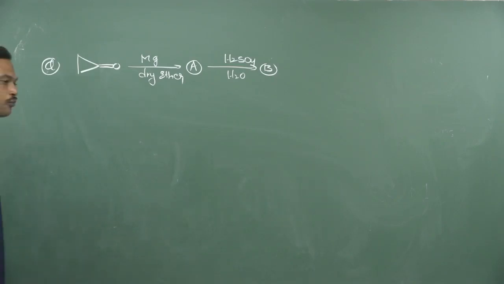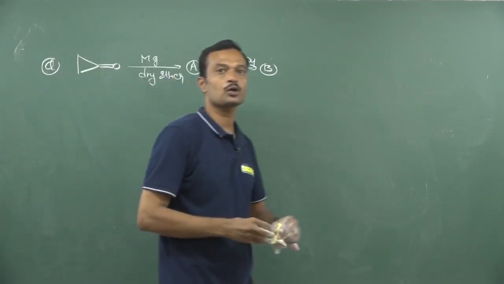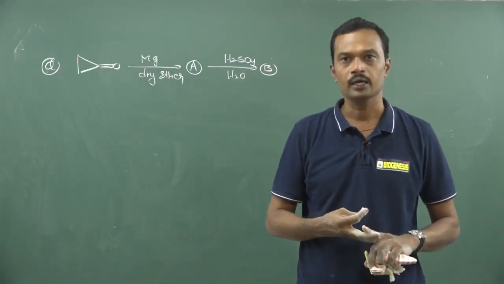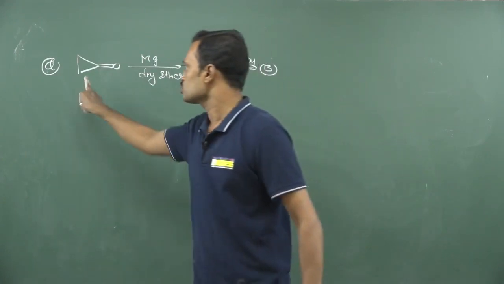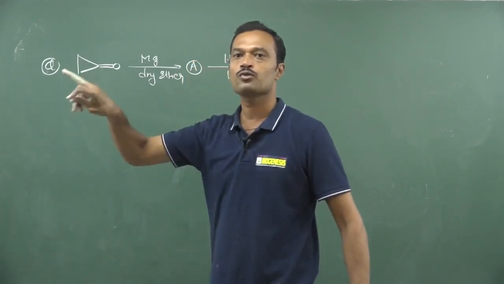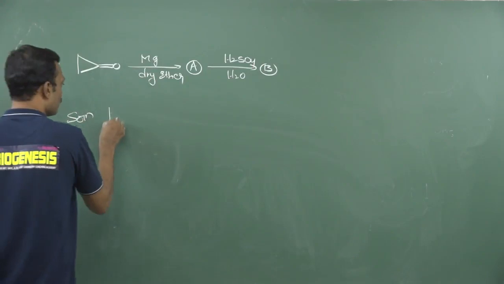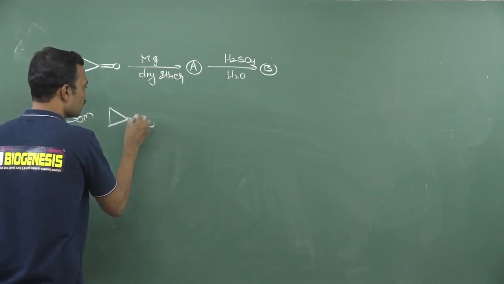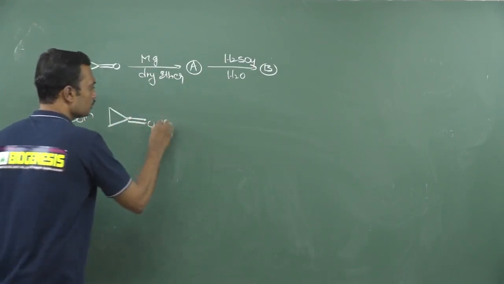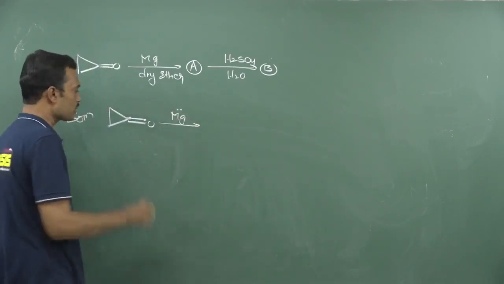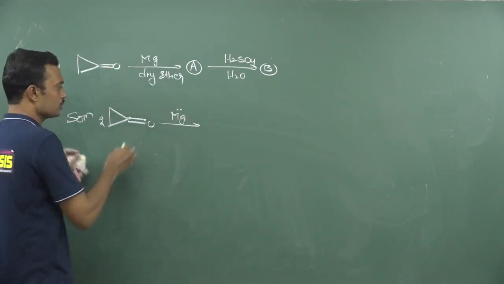So what is the role of magnesium? Magnesium is a group 2 metal which has a tendency to lose 2 electrons, and here they have not given 2 partners. So we should take 2 partners which will carry a radical mechanism. Here the carbonyl group is present, and magnesium has 2 electrons in its outermost valence shell. If I take 2 equivalents of this, what happens?